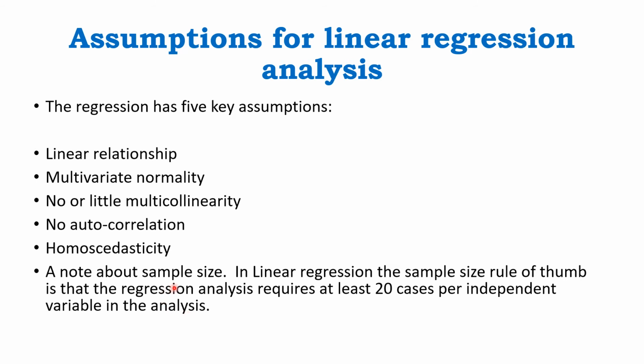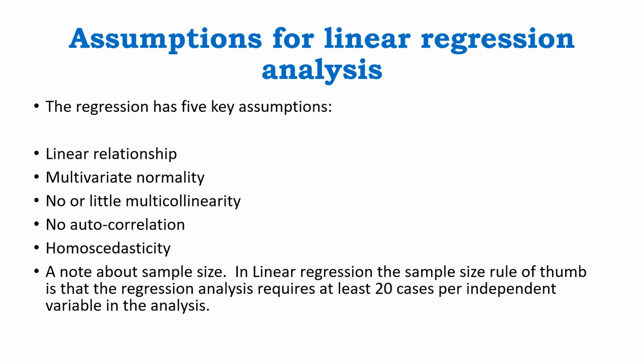Now, first of all, I explain this point: regression analysis cannot be run on a very small sample size. At least we researchers must have 20 cases per independent variable to run regression analysis on data. What does it mean?